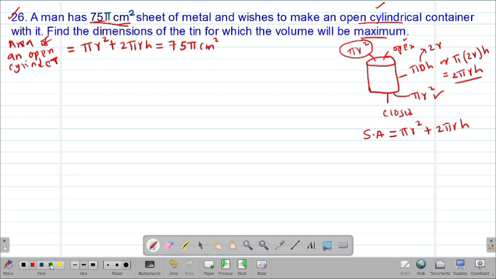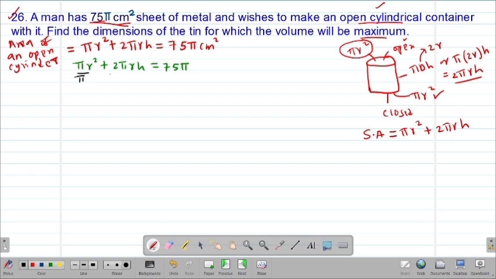From this particular equation, we can make h the subject of the formula based on the variables given. So I can write pi r squared plus 2 pi r h being equal to 75 pi. I can simplify this equation by dividing through by pi, which is common.